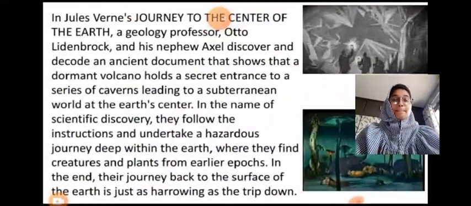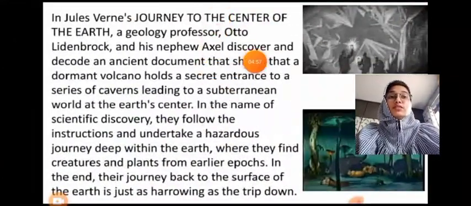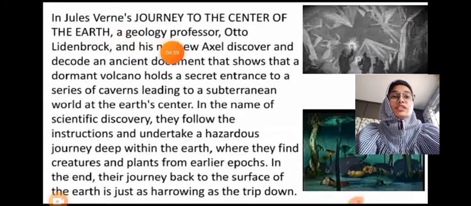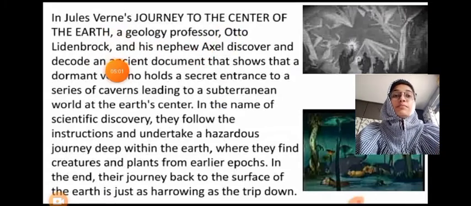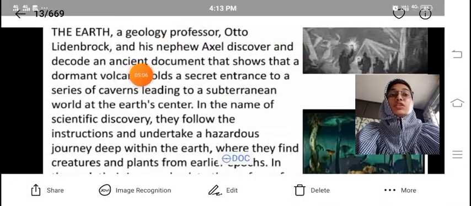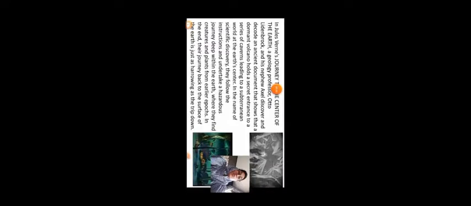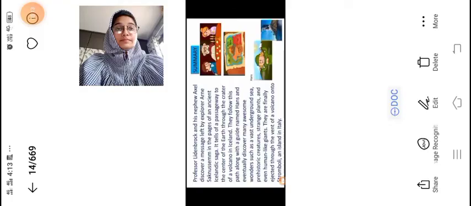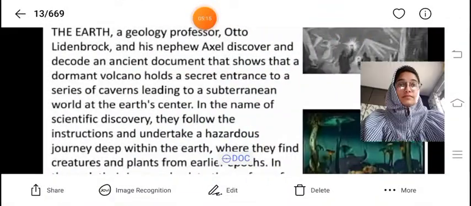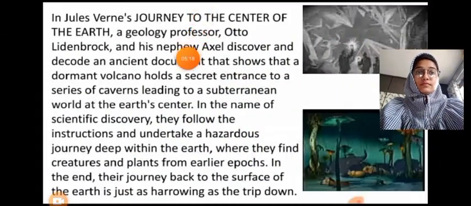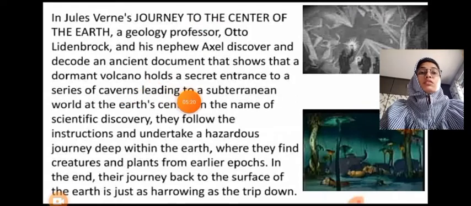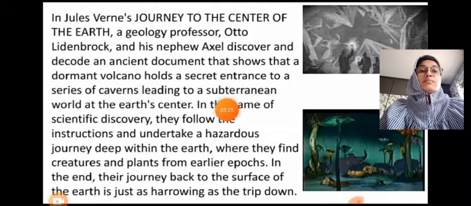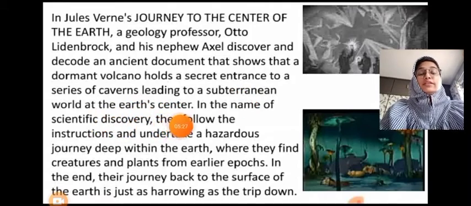In Jules Verne's Journey to the Center of the Earth, a geology professor, Otto Lidenbrock, and his nephew Axel discover and decode an ancient document that shows that a dormant volcano holds a secret entrance to a series of caverns leading to a subterranean world at the Earth's center.